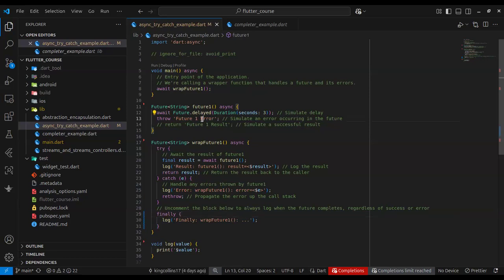What happens is this error is going to be rethrown to the entry point. Where is the entry point? The entry point is the main function. Okay, so think about it this way: future one throws an error. It is caught by the caller, which is wrap future one. The caller does something it wants to do with the error and decides that it wants to rethrow it. Now, rethrowing it means that error is going to propagate up to this main function, and this main function is going to exit with an error. Okay, so if you run this code, you see all this in action. Does that answer your question?